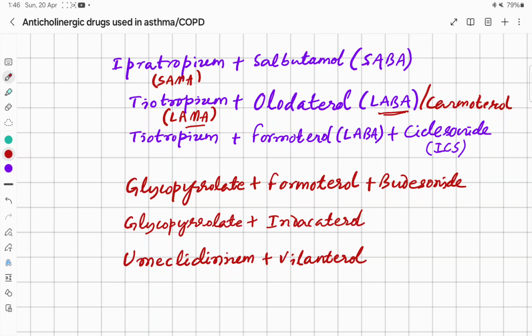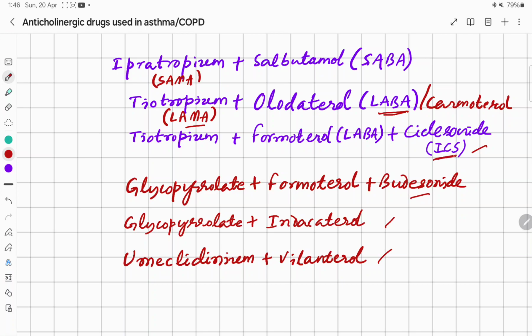For example, tiotropium plus olodaterol, tiotropium plus formoterol, glycopyrrolate plus indacaterol, umeclidinium plus vilanterol, and when the dual therapy is ineffective, then we can use three combinations: inhaled corticosteroids like budesonide.